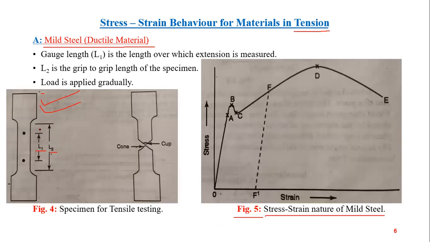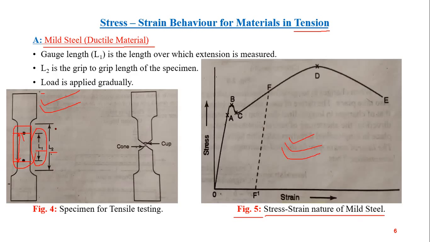Now we see that there are two lengths, L1 and L2. L1 is the gauge length, that is the length of the specimen that we are going to study for tensile behavior, between these two points. This stress versus strain diagram, figure 5, is drawn based on L1.